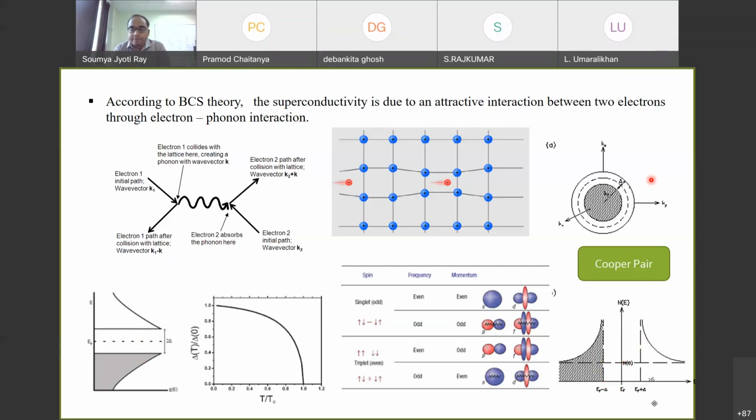So one is that since it's a bosonic state, there is no restriction on the number of occupation in the ground state. If you remember, as per Fermi-Dirac statistics, we cannot indefinitely populate one particular energy level. There is the Pauli exclusion principle which comes into the picture.